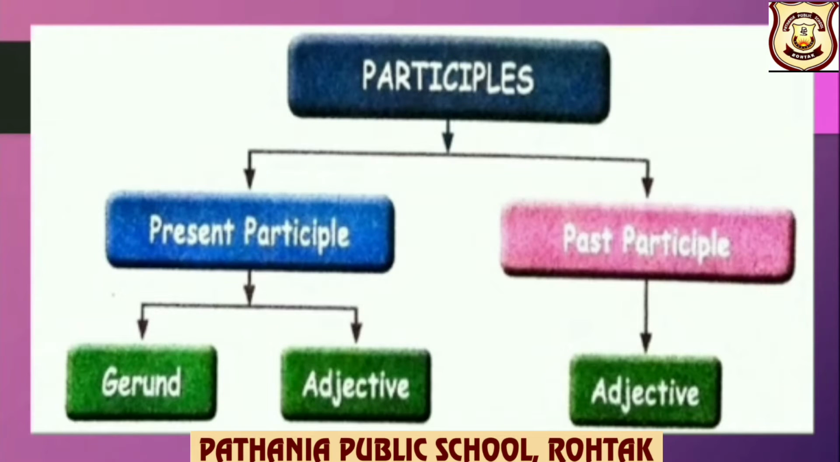Children, participles are further divided into present participle and past participle. Present participle has two forms of it, that is gerund, verb plus ing, which acts as a noun in a sentence, and verb plus ing, which acts as an adjective in a sentence. Past participle, verb plus ed, which acts as an adjective in a sentence.